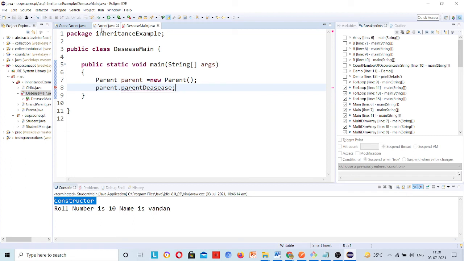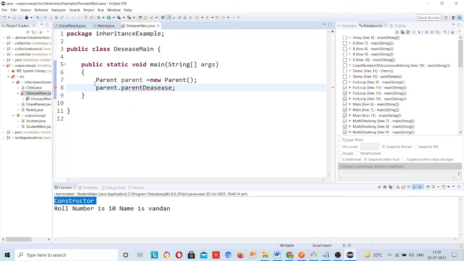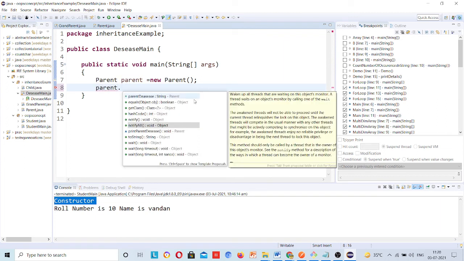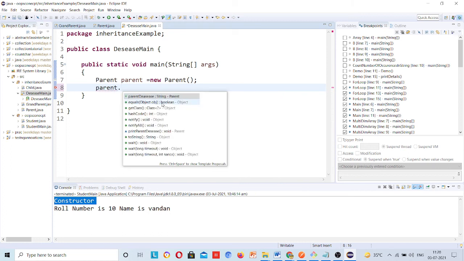Just ignore it, it requires a separate topic to explain, ignore it as of now. We'll call the method only, we'll cover it tomorrow. I will call the method parent dot print parent disease. Whenever you click on this dot, it will suggest some methods.